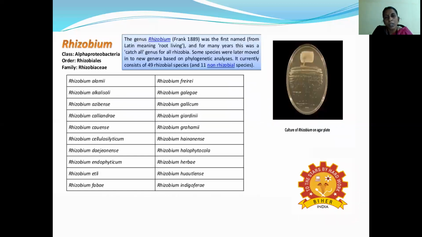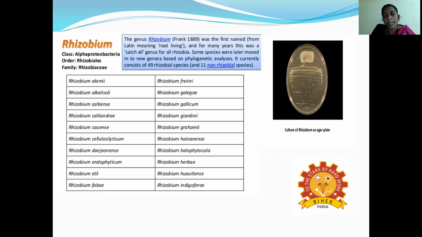The genus Rhizobium was first isolated and named by Frank in the year 1889. It was then identified that there are many species. The genus name is there, and different species are isolated from different plants based on phylogenetic analysis. Currently 49 rhizobial species and 11 non-rhizobial species are present.